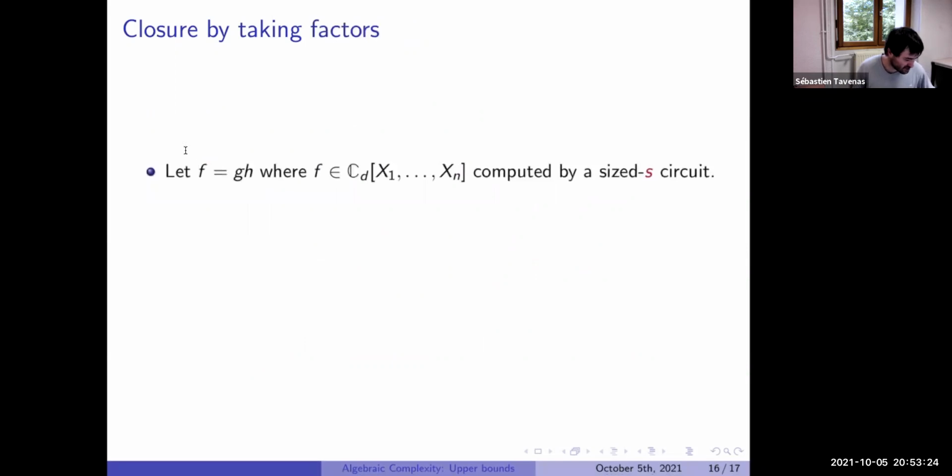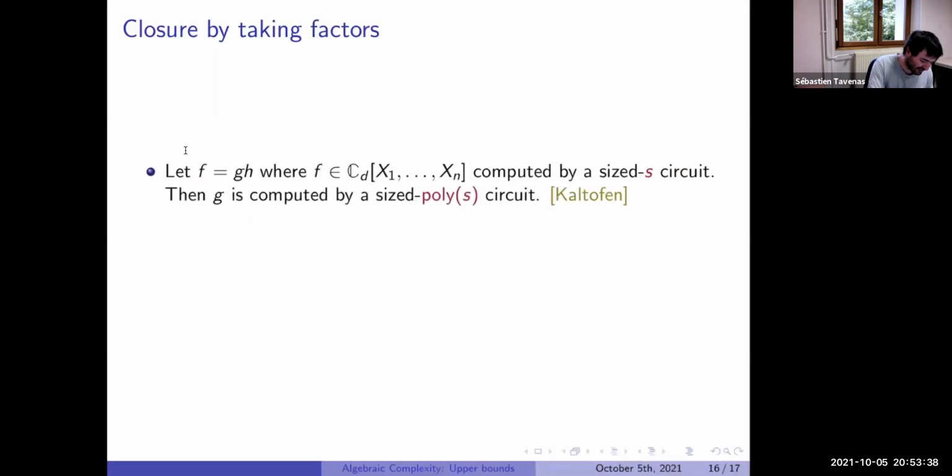Okay, and to finish, just the closure under taking factors. And something I think very interesting for the circuit model, in fact, it doesn't seem true at the beginning maybe, but if we have a polynomial F which is computed by a small circuit, Kaltofen showed that if F equals G times H, we can compute any factor with a circuit of polynomial size.